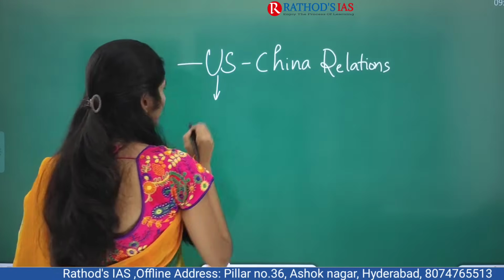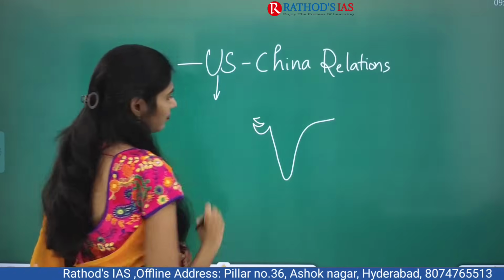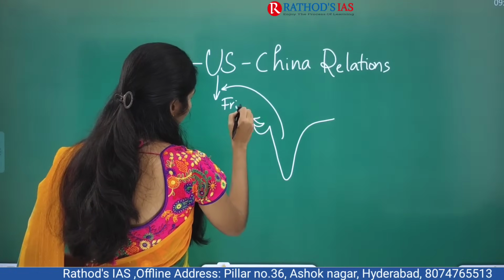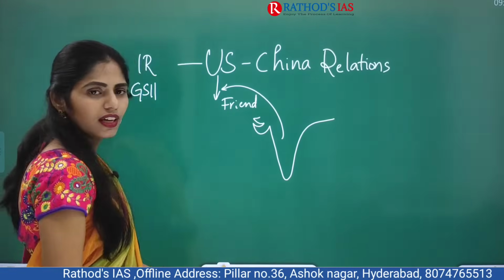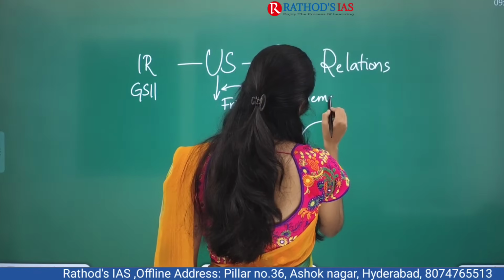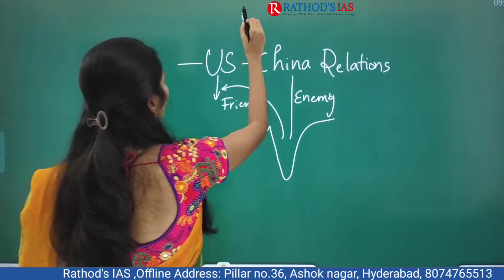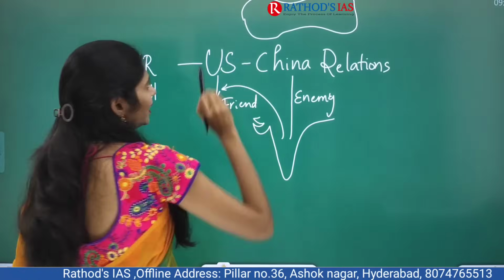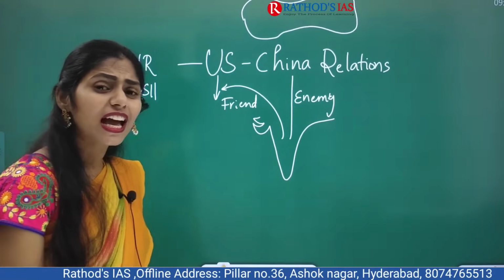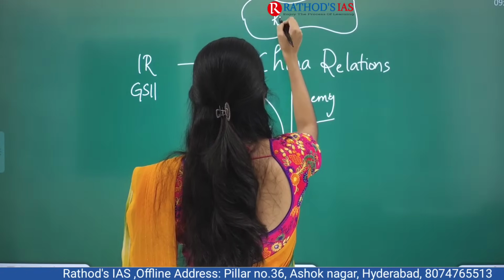So here we have US. So let us see here India. So for India, US is a friend, correct, and China is like an enemy now. And one more country, let us draw here. So which is that country which has a large west to east expanse, and which is the largest country in the world? Russia, right? Yes, this is Russia.